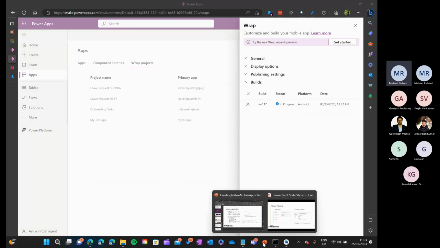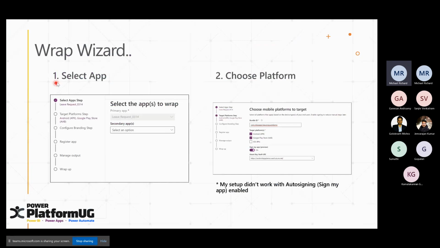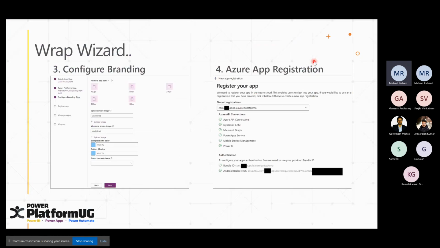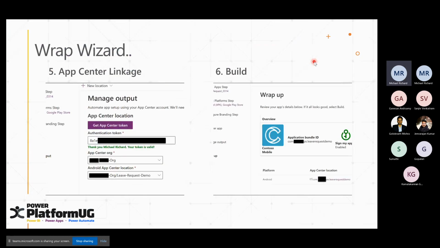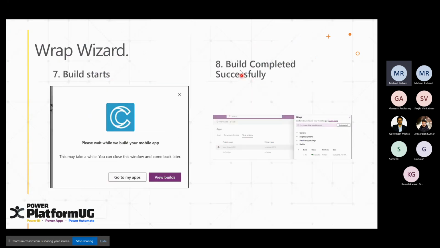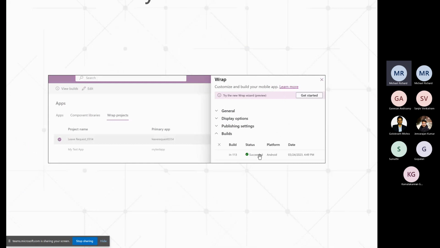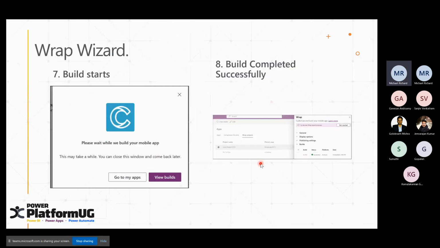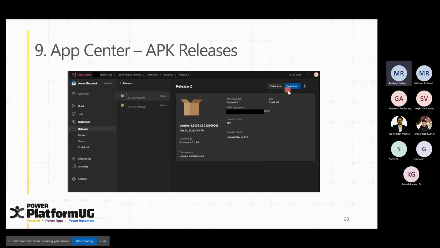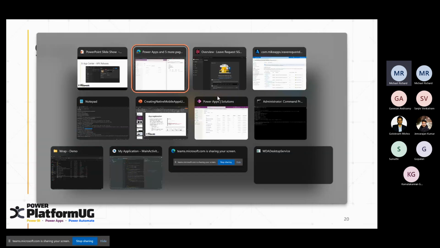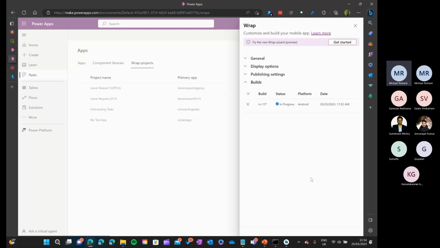Meanwhile, let's go to our deck and I'll show you what we have covered. We have covered select app. We chose the platform. We did the branding. We did the Azure app registration. We linked the App Center and we have started the build now. If the build is successful, you can see it in this screen with the status as succeeded. Once it is succeeded, you can then download the APK file from the App Center.